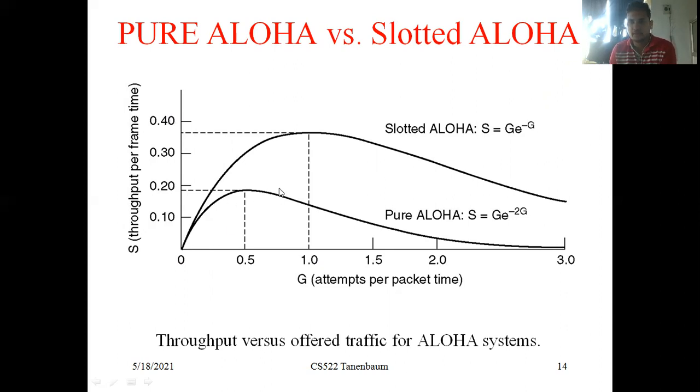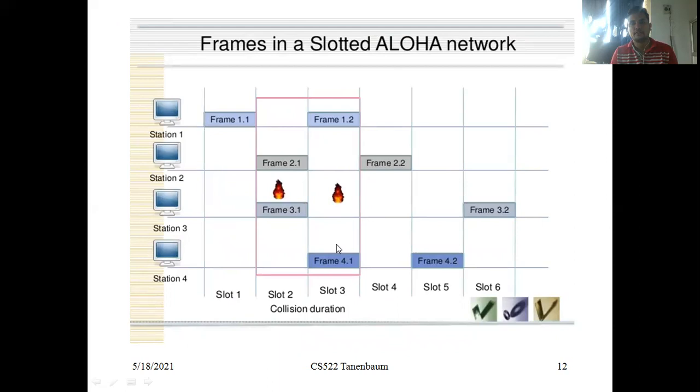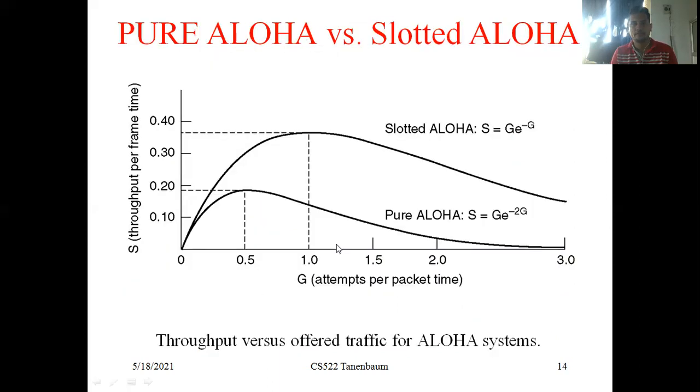This one is the pure Aloha. S is equal to G e power minus 2G. It will be at 0.5 to 0.20 area. This one is the slotted Aloha. S is equal to G e power minus G. So I hope you understand why we are writing 2G here and G here. Depending upon the collision durations, we write that.